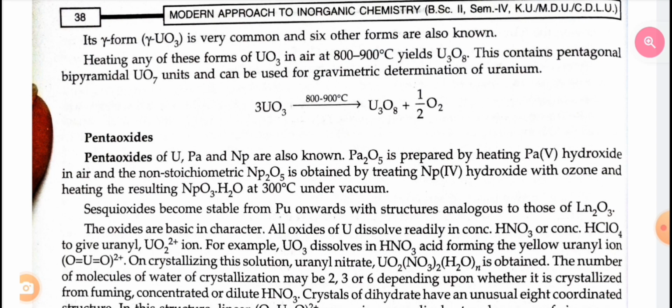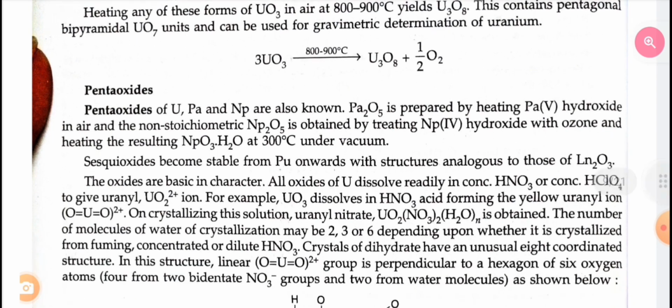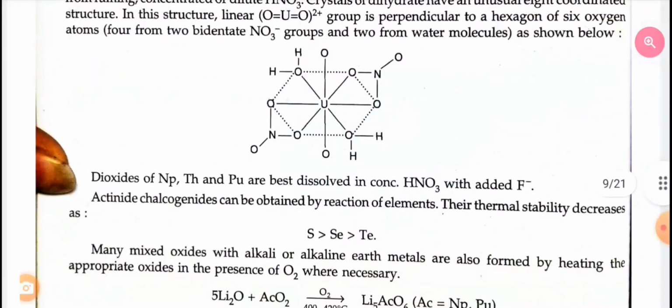The number of molecules of water of crystallization may be 2, 3 or 6, depending upon whether it is crystallized from fuming, concentrated or dilute nitric acid. Crystals of the dihydrate have an unusual 8-coordinate structure. In this structure, the linear UO2 group is perpendicular to a hexagon of 6 oxygen atoms, from 2 bidentate NO3 negative groups and 2 from water molecules. Dioxides of neptunium, thorium and plutonium are best dissolved in concentrated nitric acid with added fluoride ion.